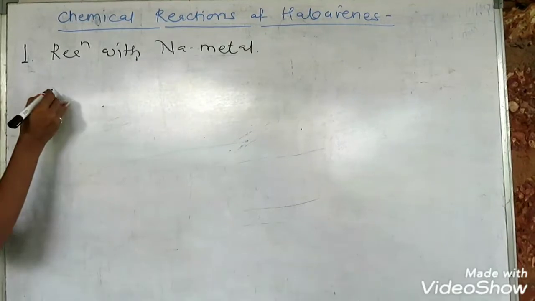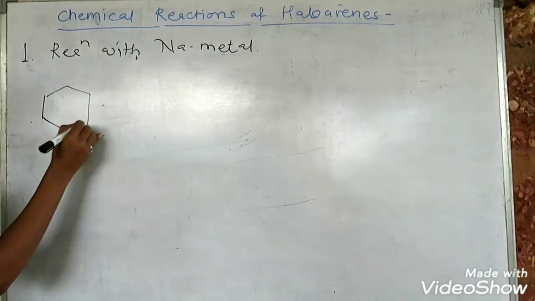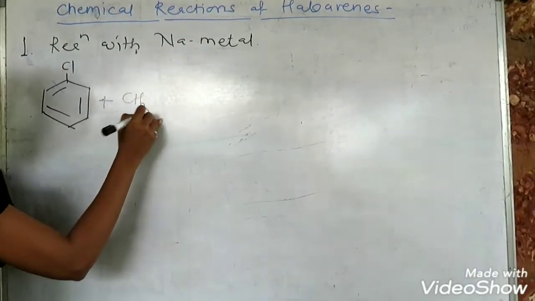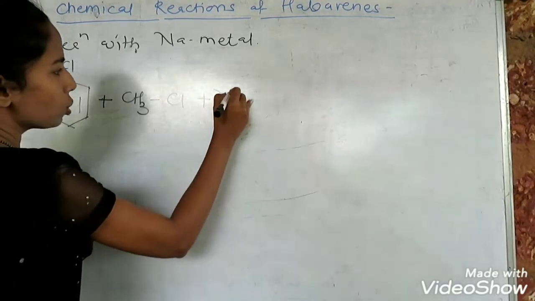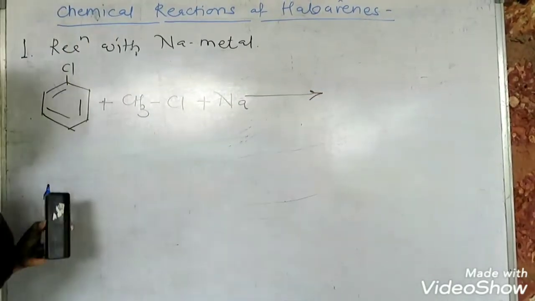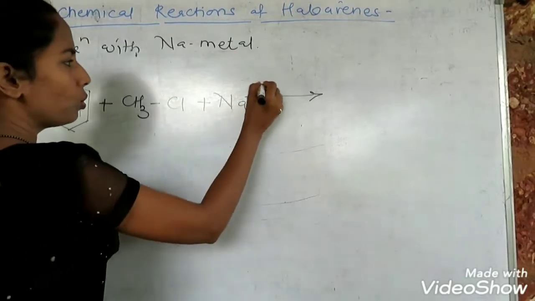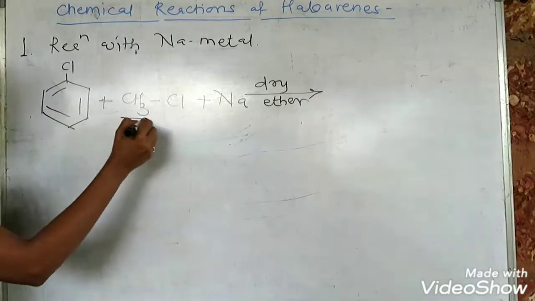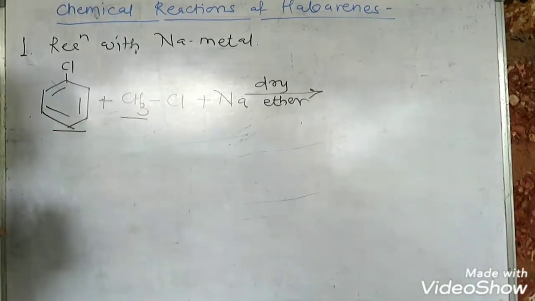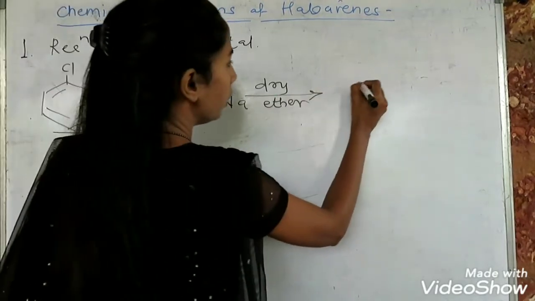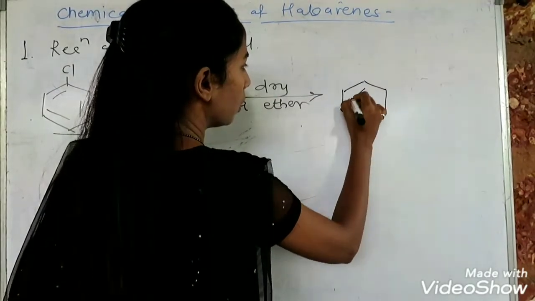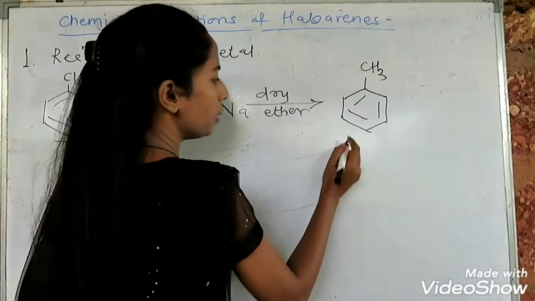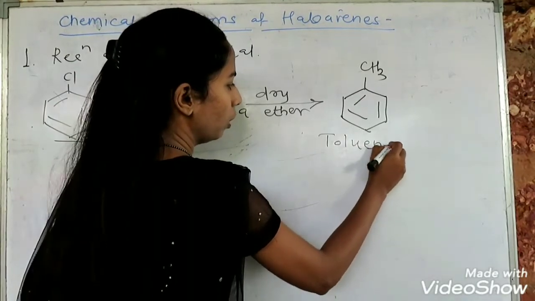So when aryl halide or haloarene reacts with alkyl halide in presence of sodium metal, and you know that when there is use of an active metal we have to use a dry solvent, then the alkyl and aryl group get coupled, so it forms a compound which is called methylbenzene or commonly called toluene.